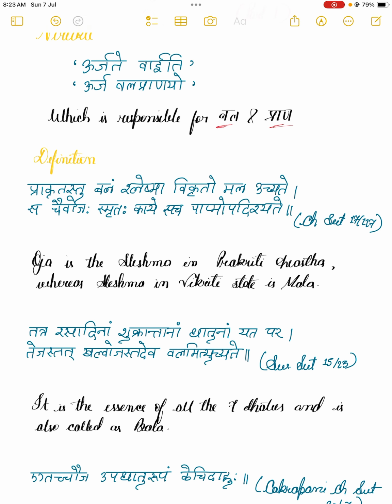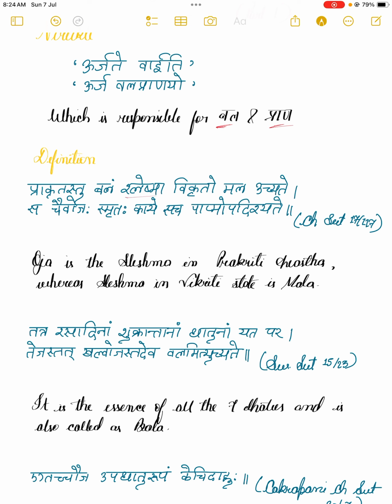Next, coming to the definition. Acharya Charak in Shutrasthan has said: Prakritastu balang sleshma vikrito mala uchyate, sa cheva ojha smritaha kaya sach papama uddishyate. If you look closely into the verse, what does this mean?